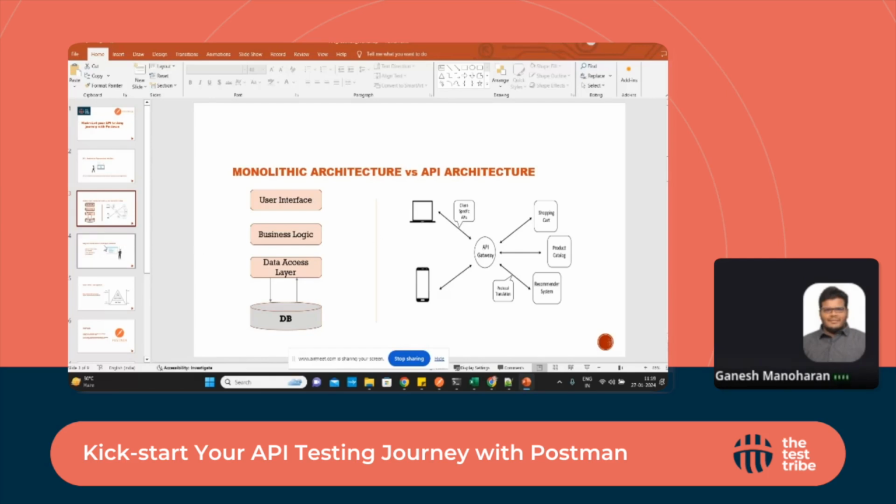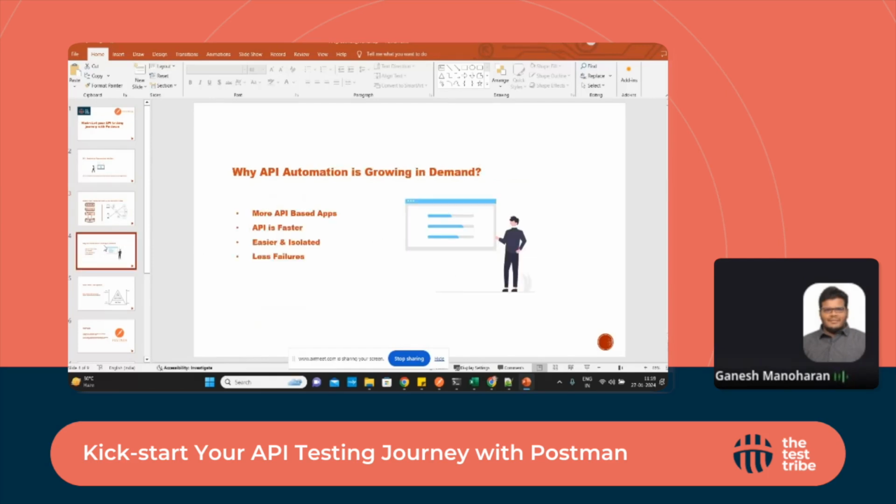The other thing is, why is API growing in demand? As I told you, there are more API-based applications, and API is very fast when compared to other things like JSON, XML, or SOAP, XML. When compared to that, API is very fast, easier and isolated. We have full control of APIs. We don't expose everything to the people who consume the API, and the failure is less.